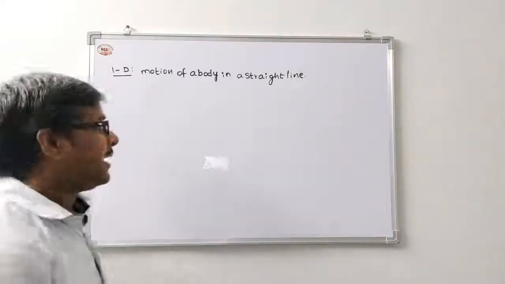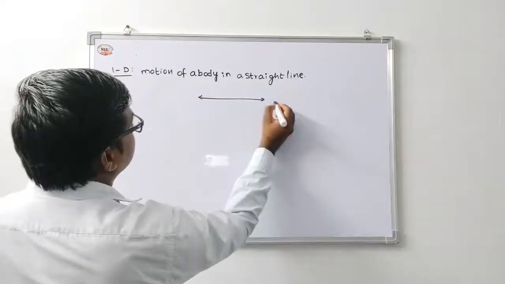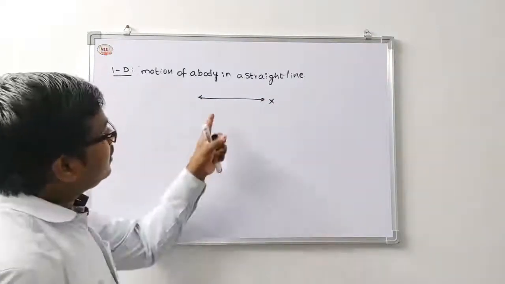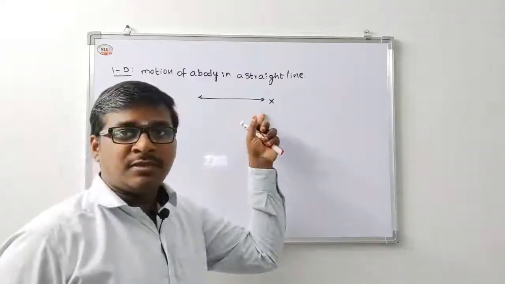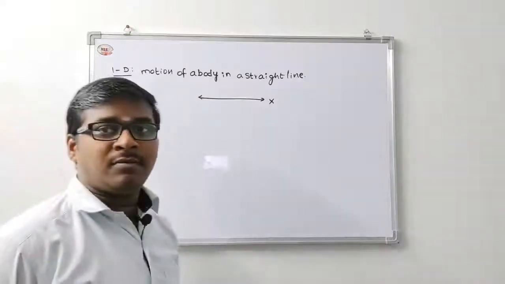So only one axis, only one coordinate, the x coordinate. The body is moving, that is, a change in its position with respect to time taken, that is called a one dimensional body.